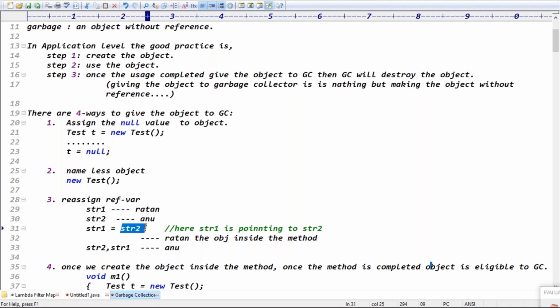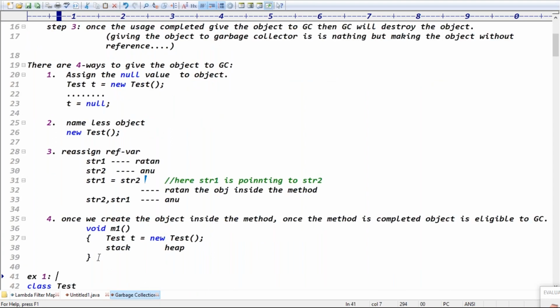what happens? The local variable t is local data, which is stored in the stack memory. This local variable is destroyed. Once it is destroyed, does this object contain any reference? There is no reference, and if there is no reference, it is eligible for garbage collection. Exactly. It's all about variable referencing, so you have to understand these points carefully. Are there any questions regarding these 4 points?